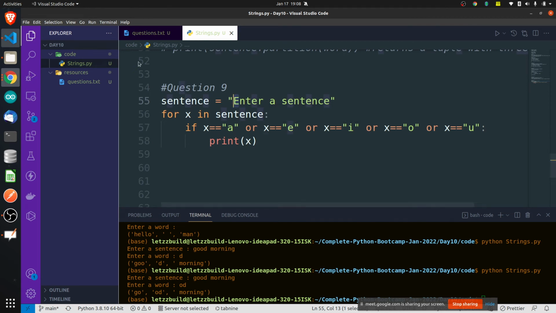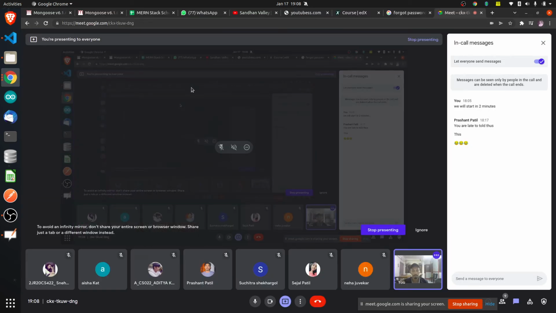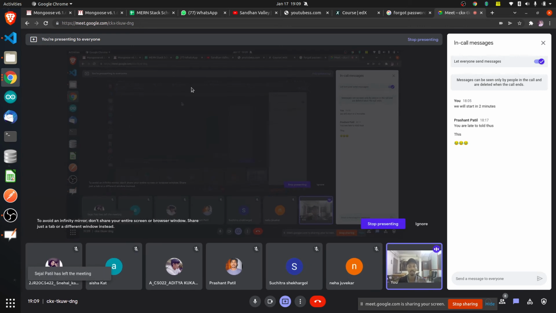See, what is a for loop used for? First of all, understand that. A for loop is used just to move from start till end, whatever you give. If it is a list, it moves from the start till the end of the list. If it is a string, it moves from the first letter of the string till the last letter. If it is a number, range from 1 to something, it moves like that. A for loop is there just to run over something. That's it. If you want to check whether something is there or not, you have to use if conditions.